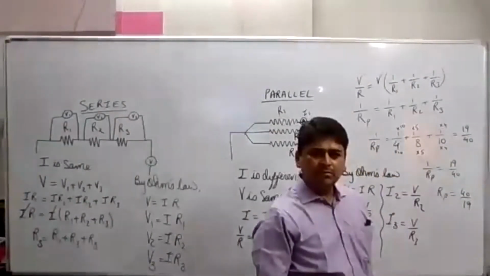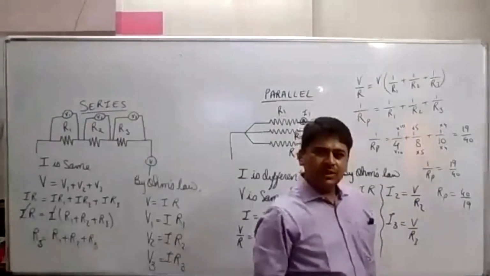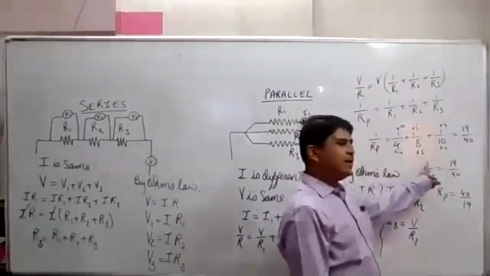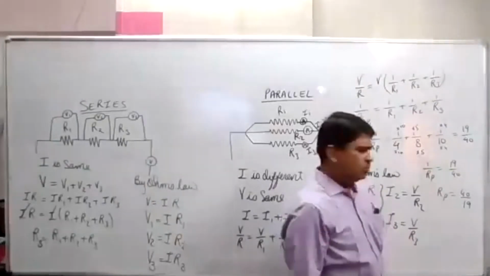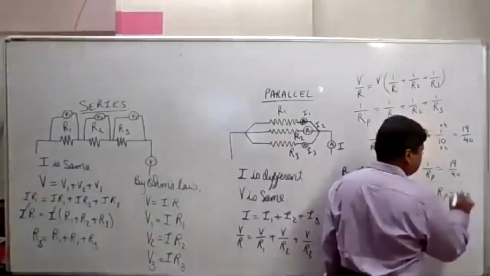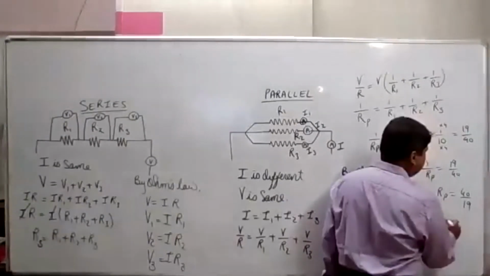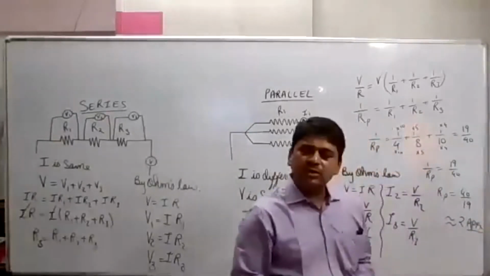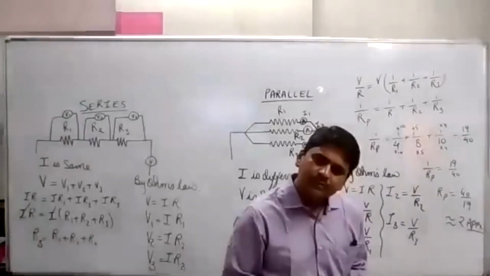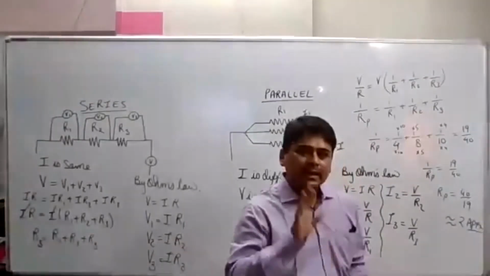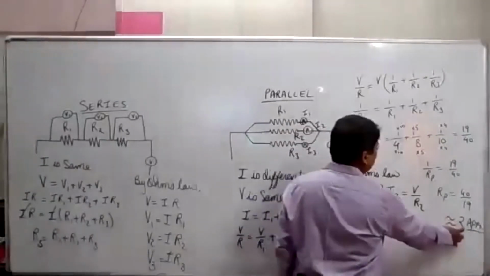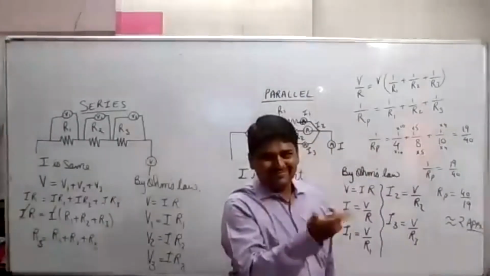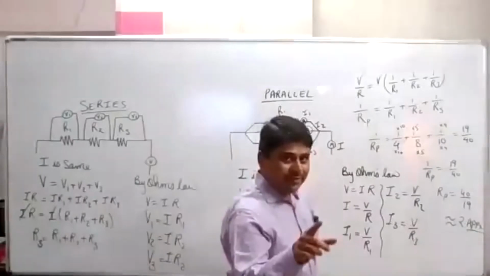How much? 40 by 19. You need to do operations on fractions from the basics, you know? I am asking the value of Rp, and you are telling me the value of 1 upon Rp. Now 40 by 19 means somewhat 1.9, or approximately 2. The answer will be 2 approximately. Now listen. Is this value 2 less than R1, R2 and R3? Yes. Simple.